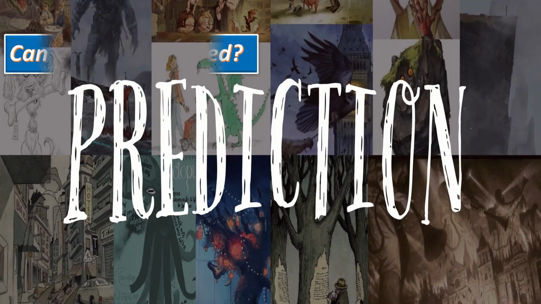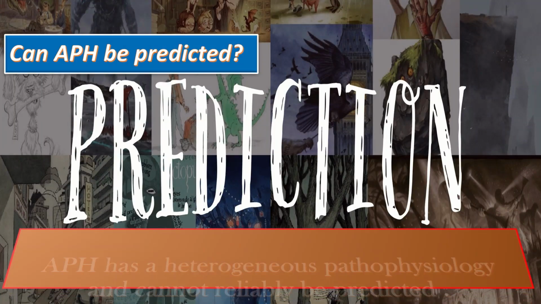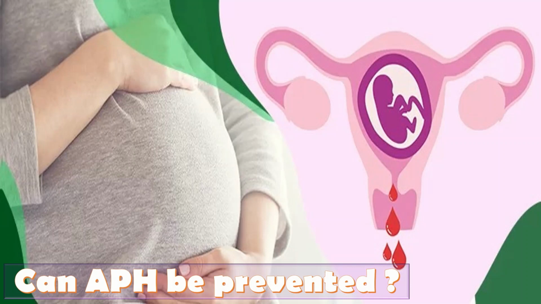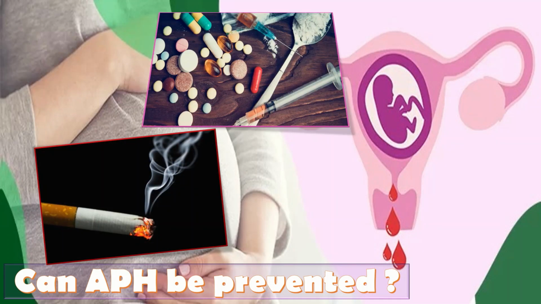Can APH be predicted? APH has a heterogeneous pathophysiology and cannot reliably be predicted. Can APH be prevented? Women should be advised, encouraged, and helped to change the modifiable risk factors such as smoking and drug misuse. And there is limited evidence to support interventions to prevent antepartum hemorrhage.